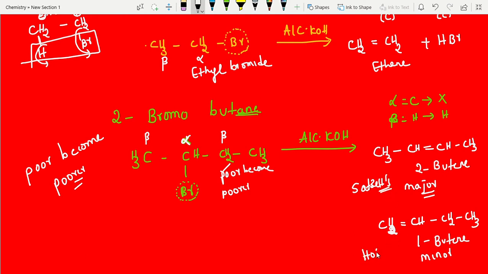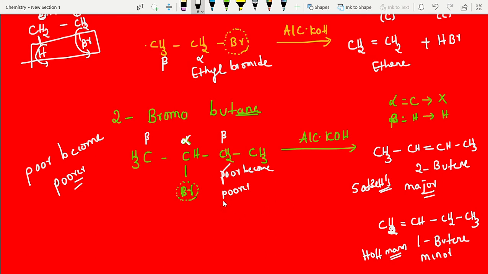Hoffman's product is nothing but, in Saytzeff's rule, the minor product. A detailed explanation I will give in the next video. Hoffman product, when it applies, there are 3 rules. I will explain the 3 rules. Okay, students, now is it clear?